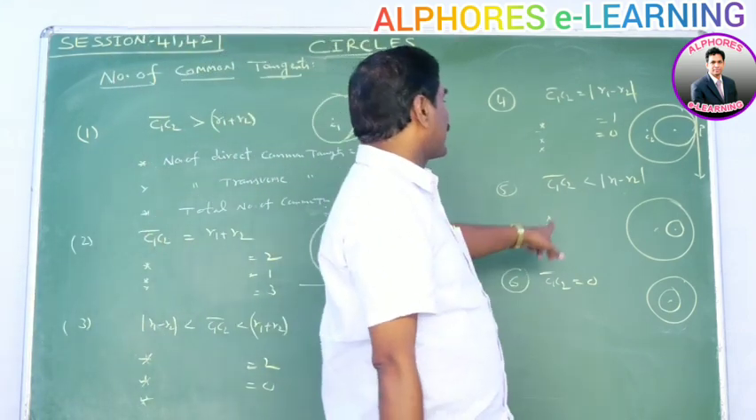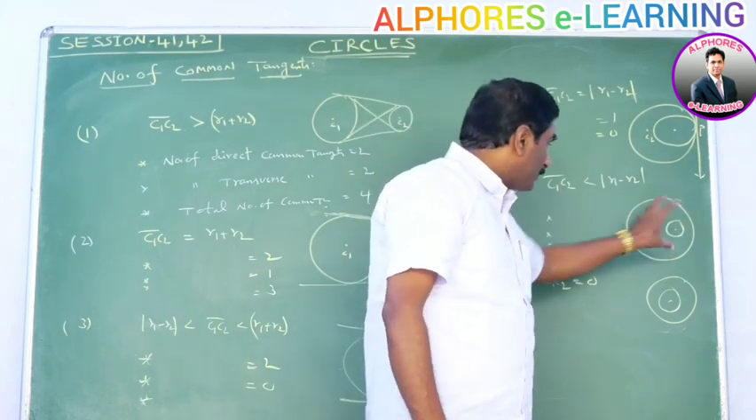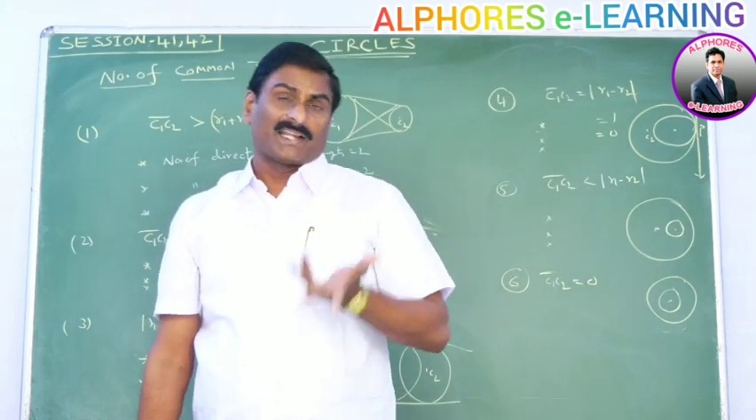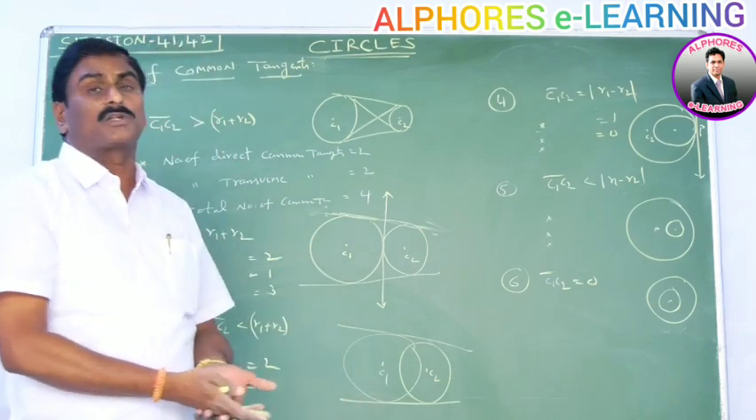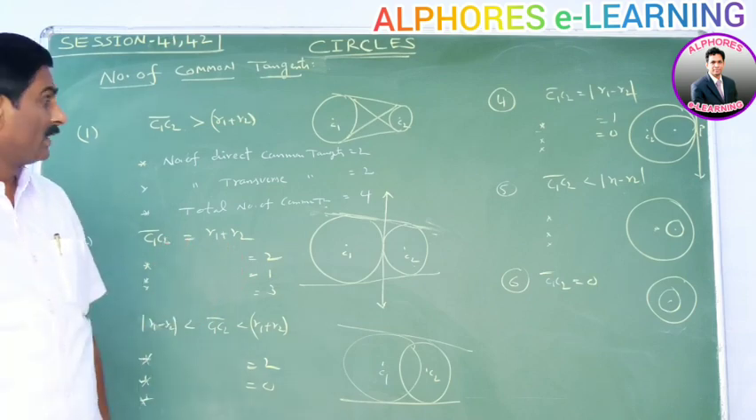Fifth one. Let C1C2 be less than mod R1 minus R2. Then one of the circles completely lies inside the other circle. Please note this diagram. In this case, no common tangent exists. Number of direct common tangents is equal to 0. Number of transverse common tangents is equal to 0. Total number of tangents is equal to 0. No common tangent exists.